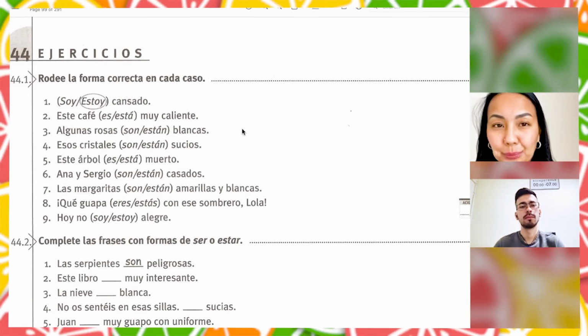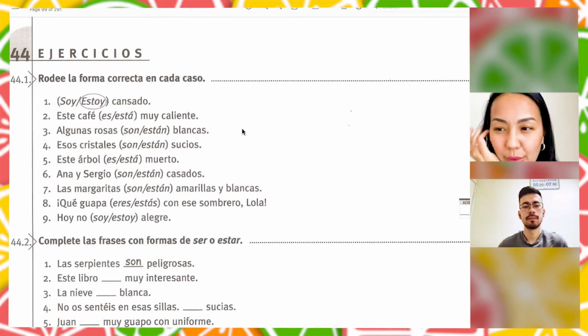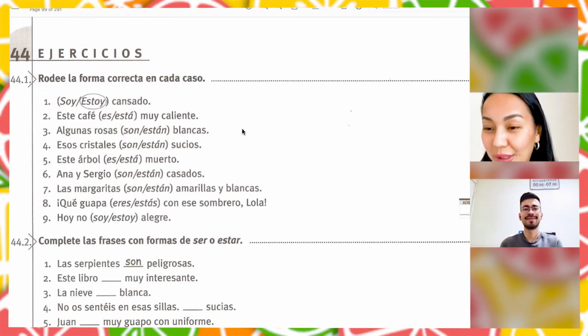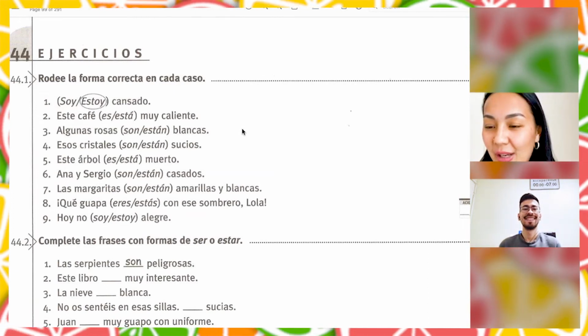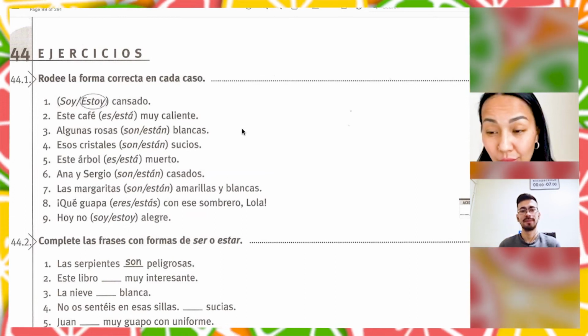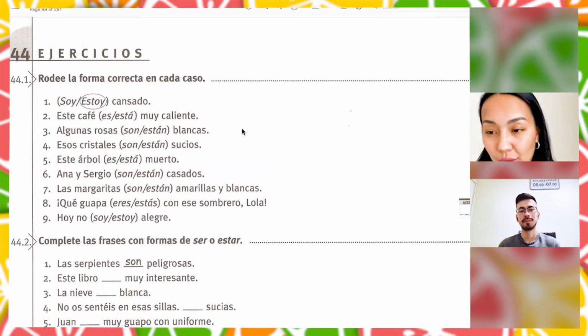So este árbol. Tree. Muerto. I forgot what it means. Dead. We just discussed it. So este árbol está muerto. This tree is dead. So obviously it changed its condition. That's why you use estar.